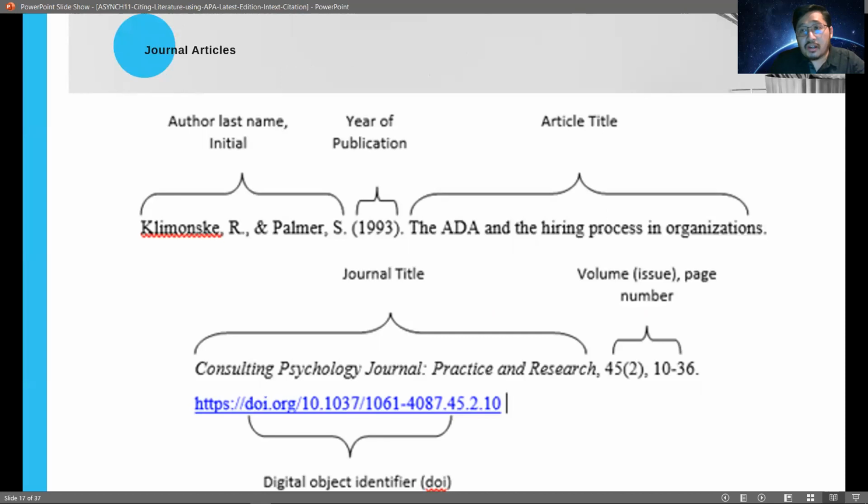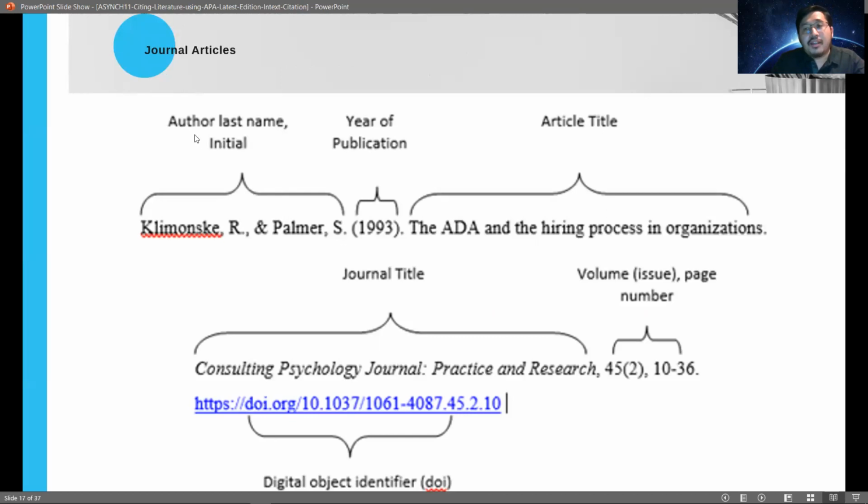Now, if this is a journal article, when we say journals, this is a collection of researches, and these are often published by groups or institutions. Sometimes we can browse journals just so we can find citations for our literature review. Now, if this is an article from a journal, it should look like this.